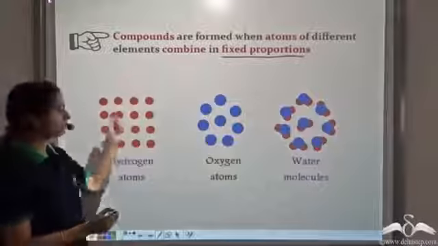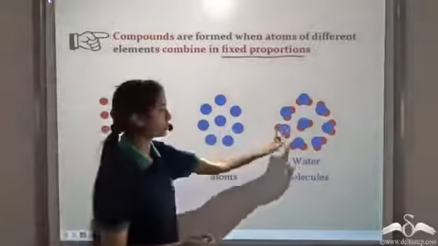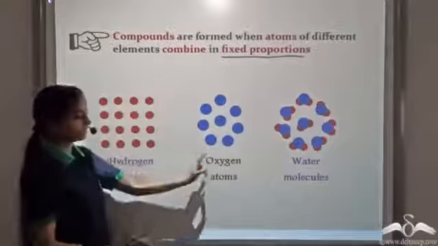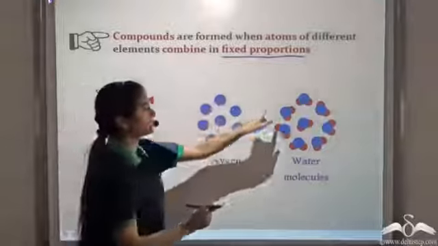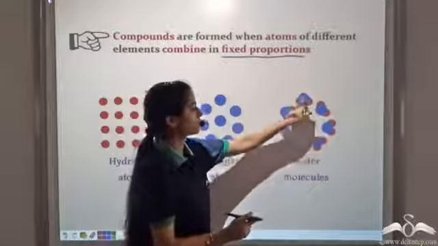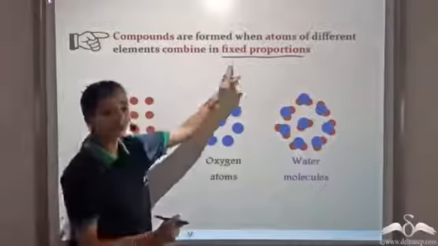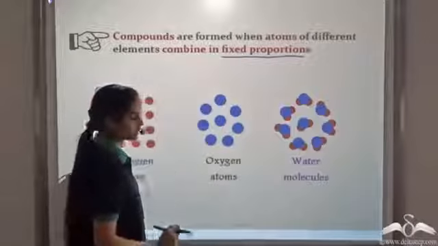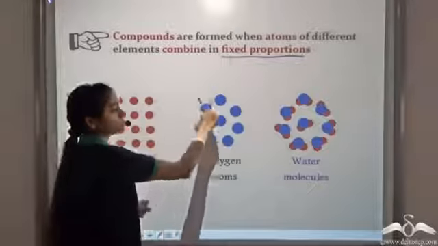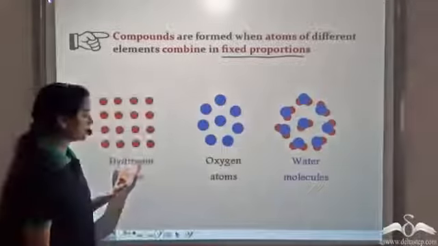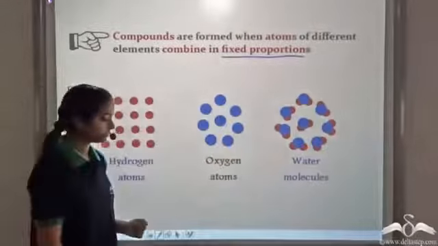So compounds are formed when atoms of different elements combine in fixed proportions. So these are hydrogen atoms, these are oxygen atoms. When two hydrogen atoms and one oxygen atom combine, they form a water molecule. So these atoms always combine in fixed proportions to form compounds. In this case, hydrogen atoms combine with oxygen atoms in fixed proportions to form water.